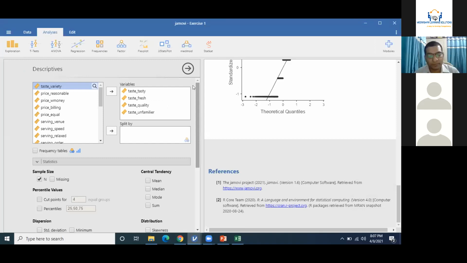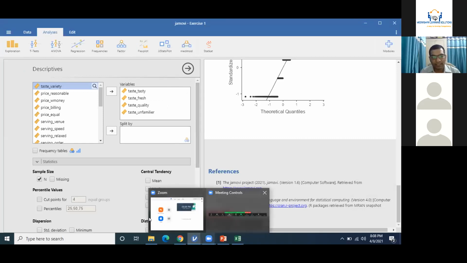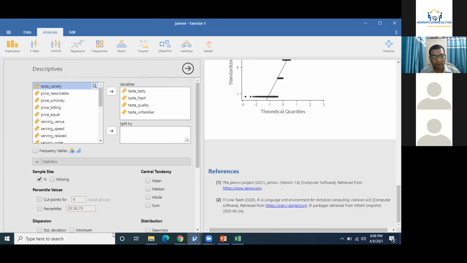So there is another library. If you can recall, in the daytime, I asked you to install this one, StatCat, right?